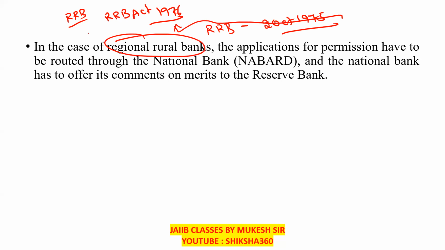So in the case of regional rural banks, the applications for permission have to be routed through NABARD, the National Bank for Agriculture and Rural Development, and the National Bank has to offer its comments on merits to the Reserve Bank. For the establishment of the regional rural banks, the application is to be routed through NABARD to the RBI.